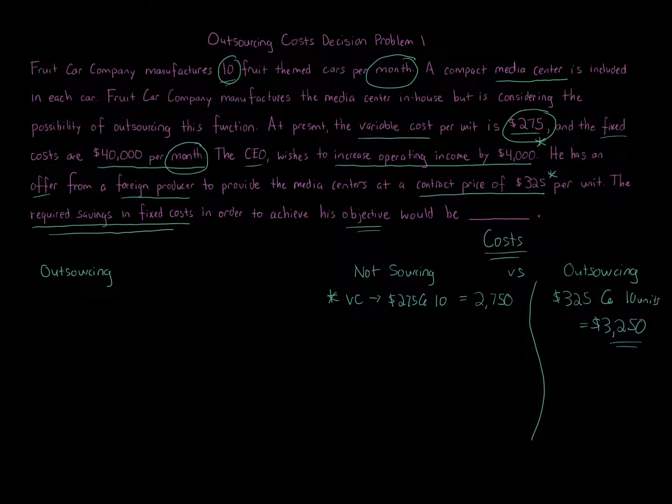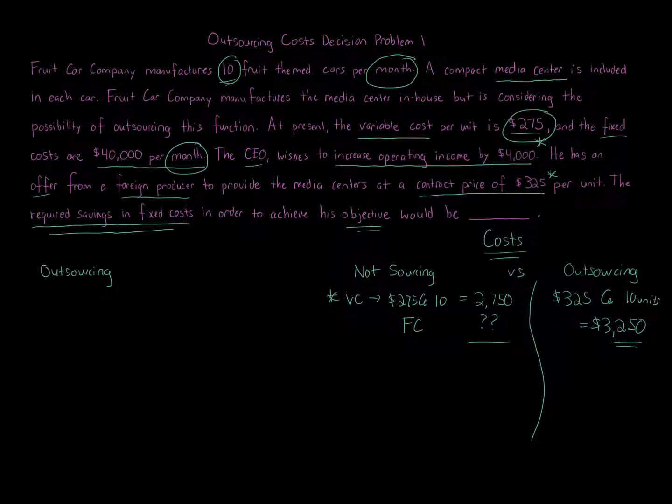Fixed cost is likely to be affected, but we don't know by how much. So that's really what this question is getting at: the required savings in fixed costs. How much savings in fixed costs to get us to where outsourcing would be a better option?